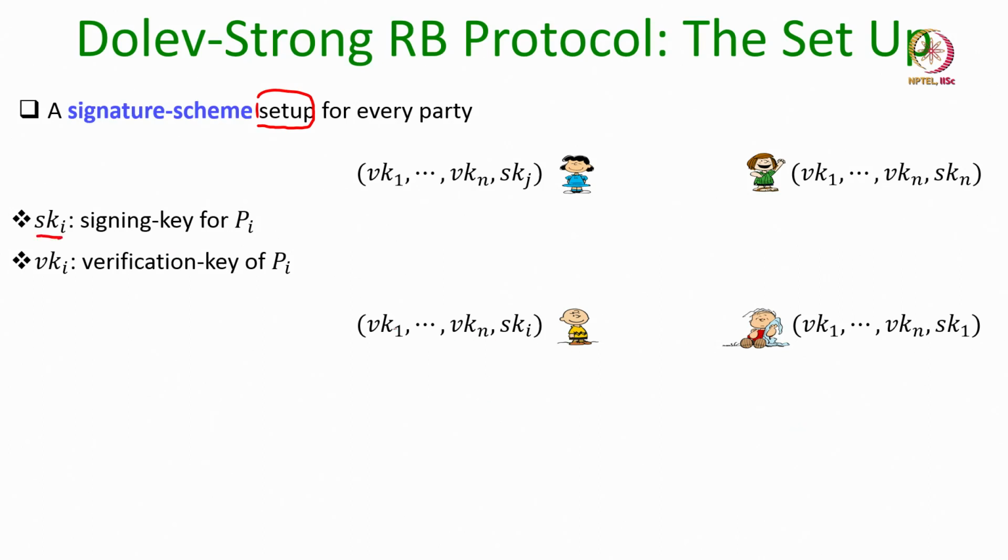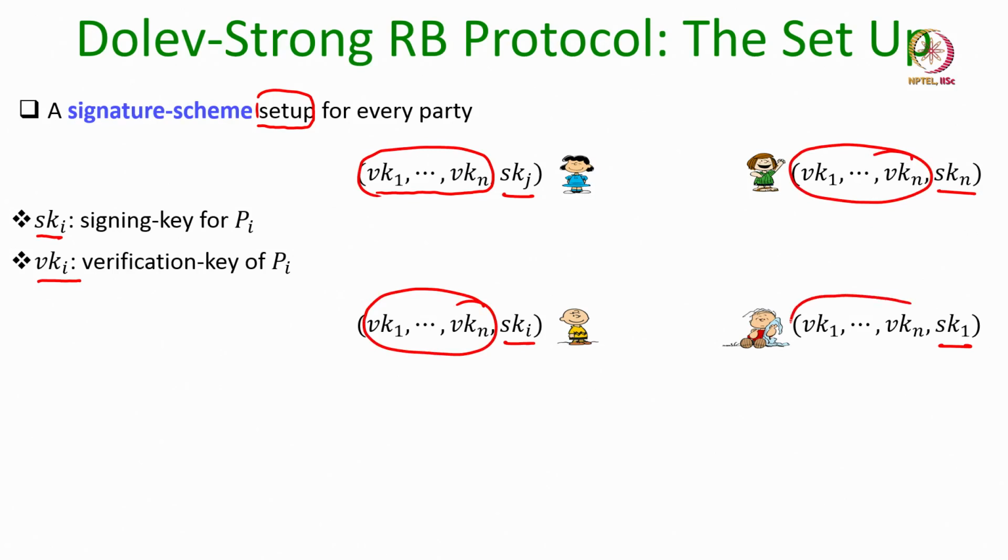So here we have party 1 with its signing key, party i, party j, and party n, each with its own signing key, and the verification keys of all the parties are known to everyone else. This is a setup which we assume is present at the beginning of the protocol. Only in the presence of this setup can we run the Dolev-Strong protocol.